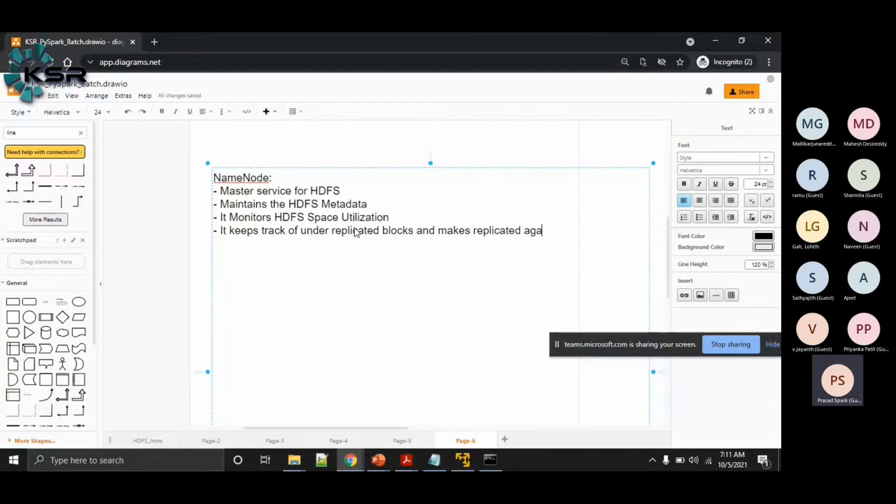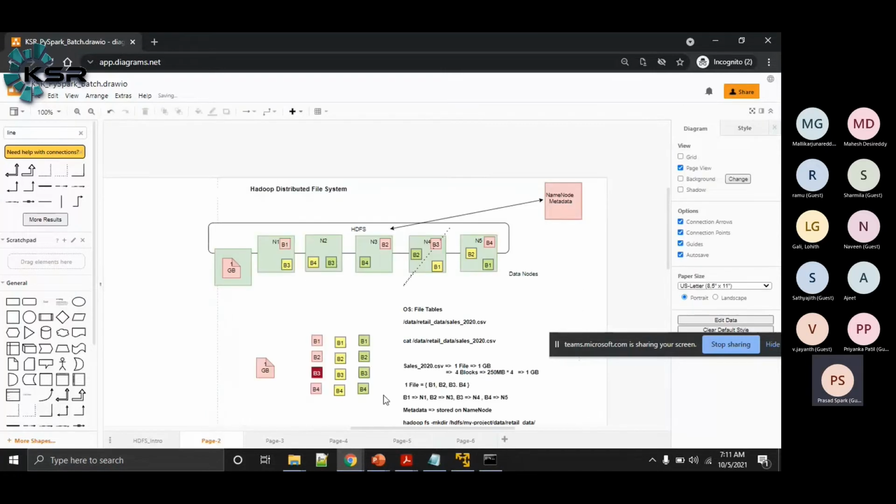So under replicated blocks means, let's say I have written one file. In that file, let's say block 3 is available in data node 4, data node 1 and data node 2. Now when node 4 went down, what happens? We are losing one copy of block 3, one copy of block 2, one copy of block 1.